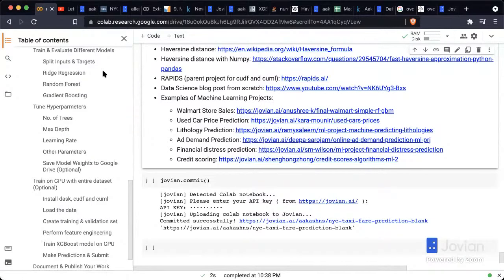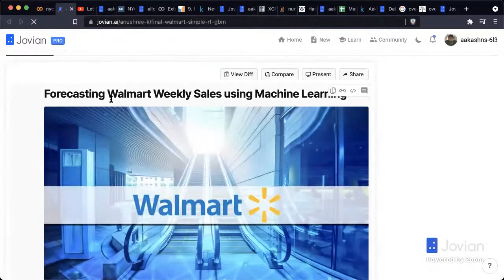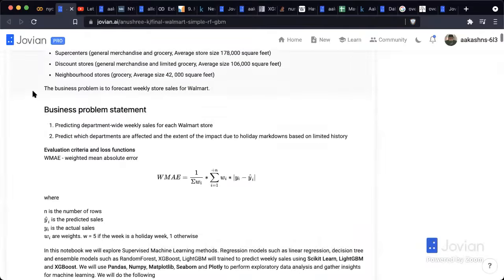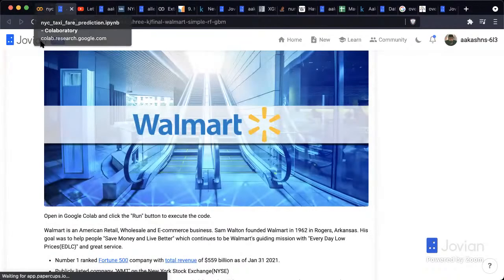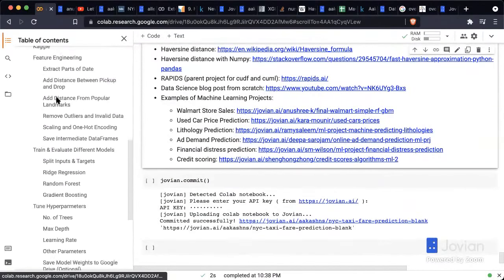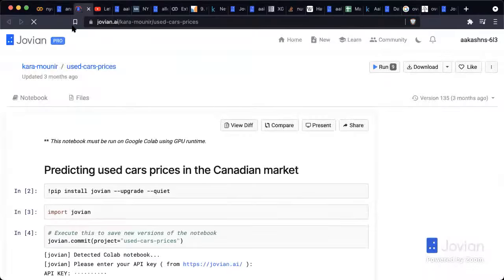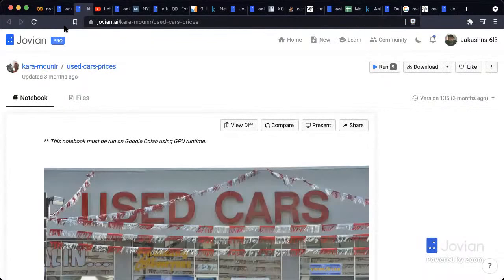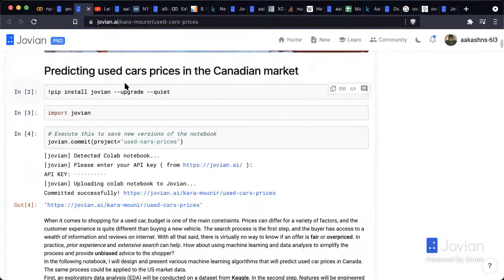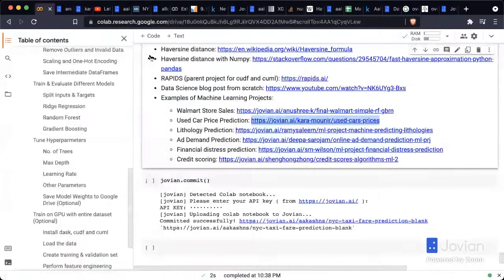So here's one you should check out: Walmart store sales. It's a great project on forecasting Walmart's weekly sales using machine learning. It's very detailed and covers all the specific aspects that we have talked about in this table of contents. Here's another: predicting used car prices. One thing that you get to see with machine learning is how generally applicable it is to so many different kinds of problems. So again, a very interesting model to check out, also very well documented. So great project to check out.